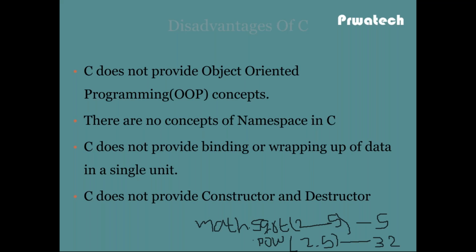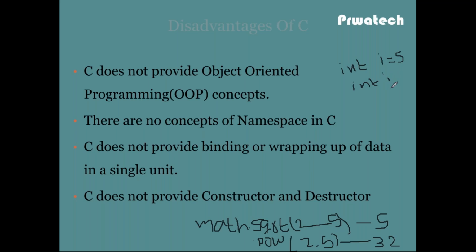There is no concept of namespace in C. Suppose I have int i equal to 5, then again I declare i.